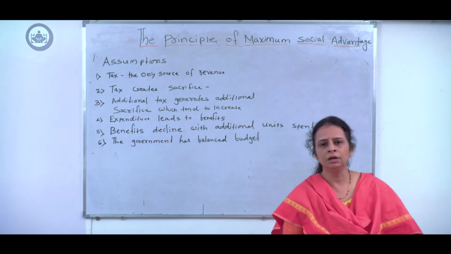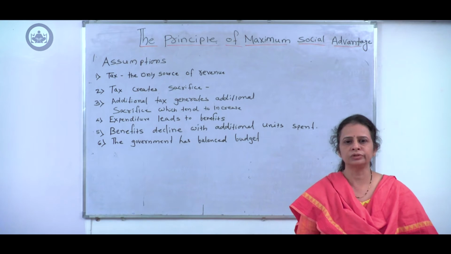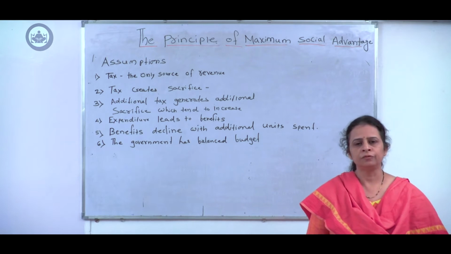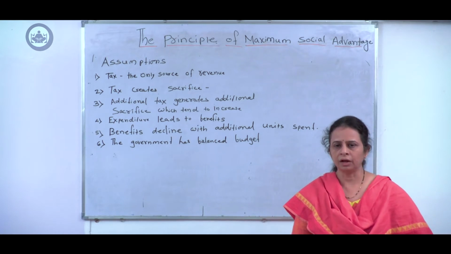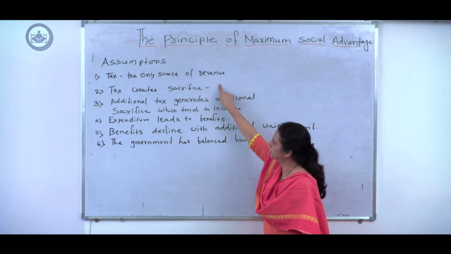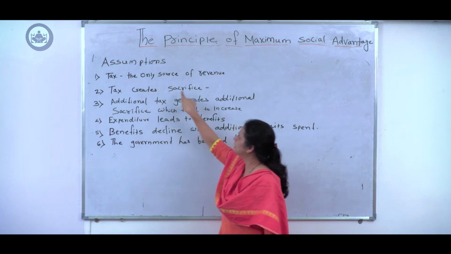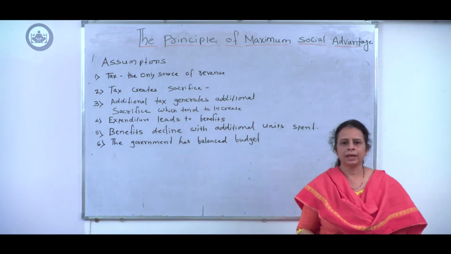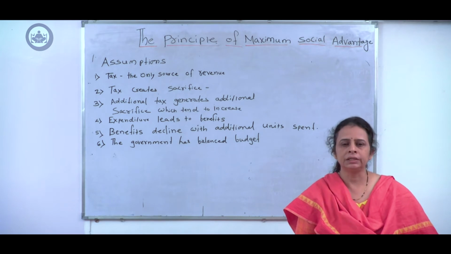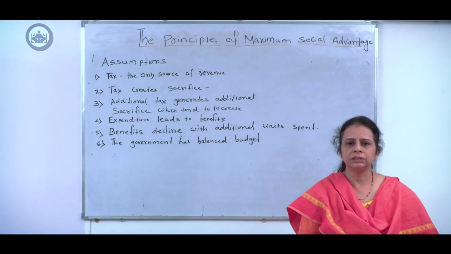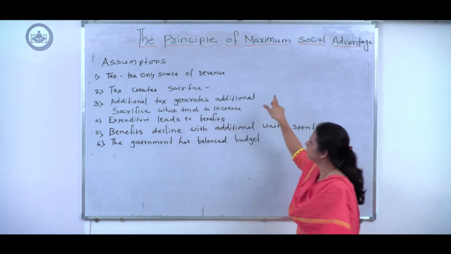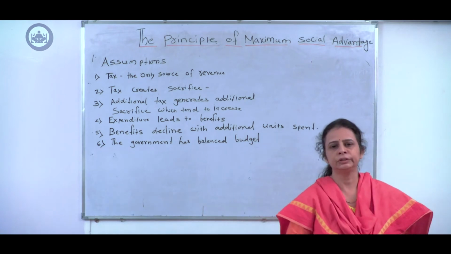In fact, we have already learned that there are several other sources of revenue to the government, for example fees, fines, donations, etc. But it has been assumed here that tax is the only source of revenue to the government. Second assumption, that tax creates sacrifice. When tax is imposed, it creates sacrifice or generates, in the words of Dalton, disutility. Third assumption, that additional tax generates additional sacrifice which tends to increase.